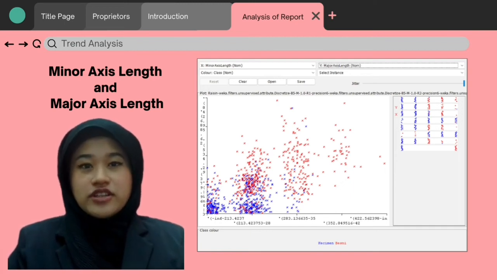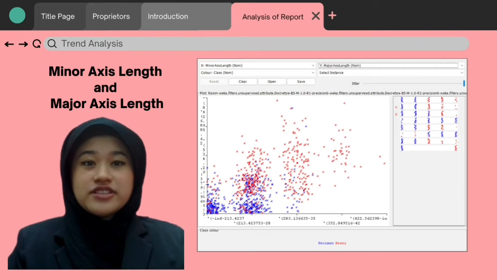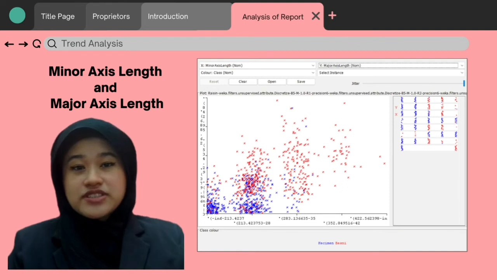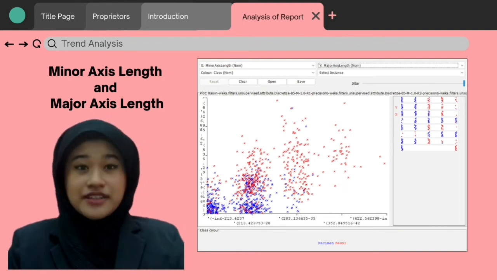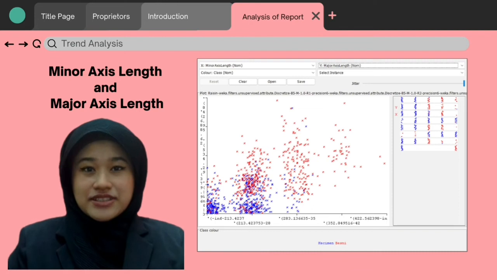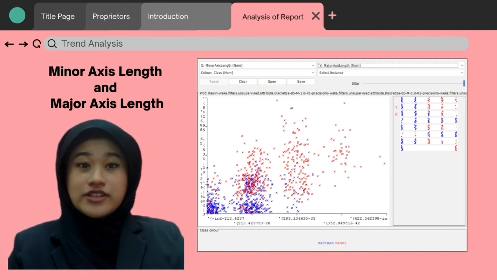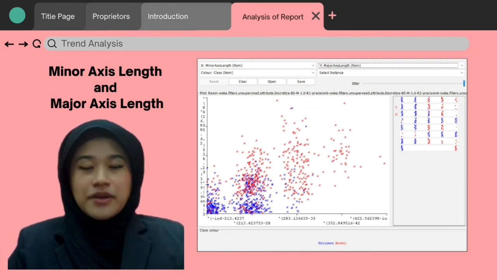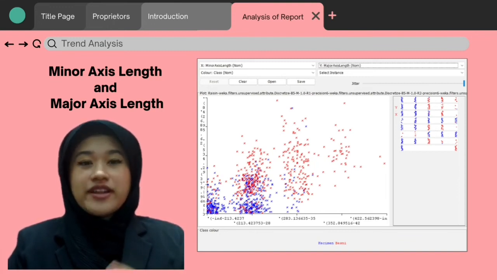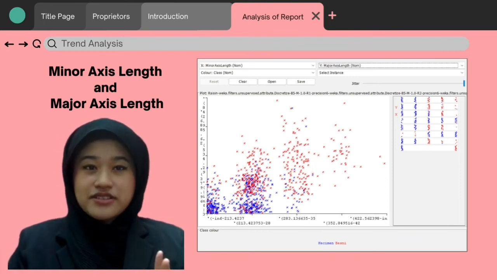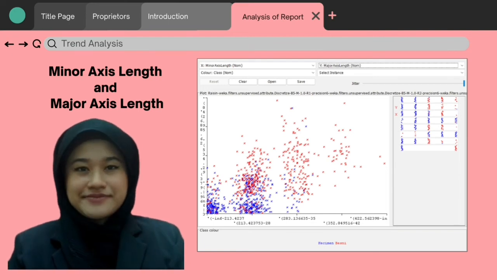As illustrated in the figure, it is clear that most of Besni Raisin has smaller minor axis line and major axis line, the blue color consistently dominating, while the red one, which represents Kecimen Raisin, is more sporadic. Some Kecimen Raisin have a longer main axis, but some of them have a shorter main axis and length of the small axis. It shows that major axis line can affect minor axis line, which means their relationship is linear.